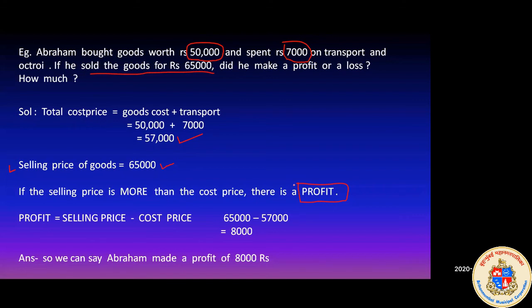The last statement for your answer: so we can say Abraham made a profit of 8,000. So this is a proper word problem solution that you have to do when you will be solving your exercise or your practice set. Okay.